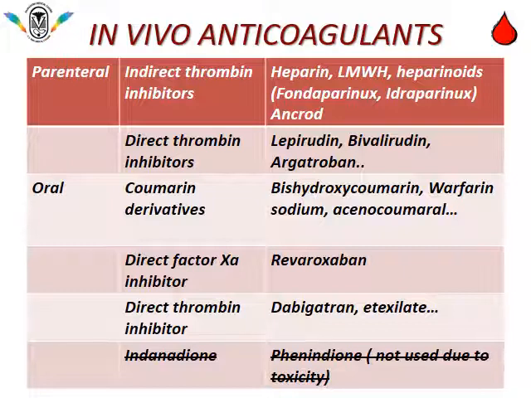Oral anticoagulants can be coumarin derivatives: bishydroxycoumarin, warfarin sodium, acenocoumarol, etc. Direct factor 10A inhibitor, that is rivaroxaban. Direct thrombin inhibitor, dabigatran etexilate. In olden days, an indanedione derivative, phenindione, was also used, but nowadays it is not used due to higher toxicities.